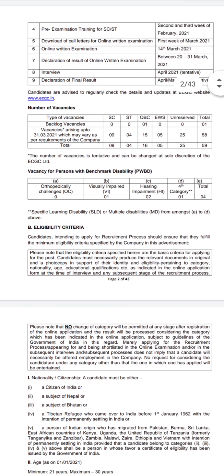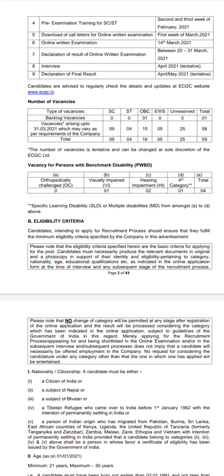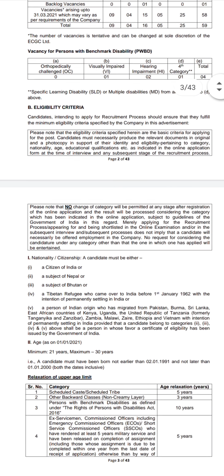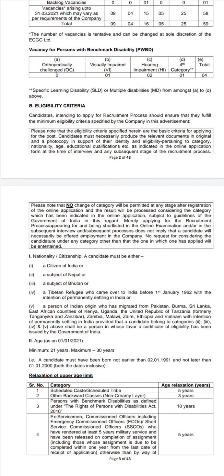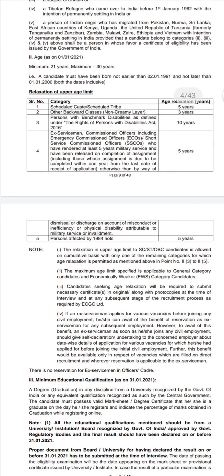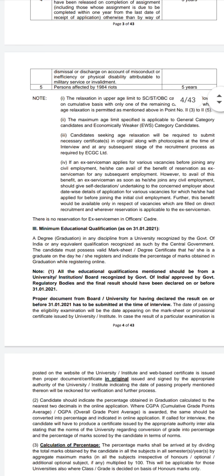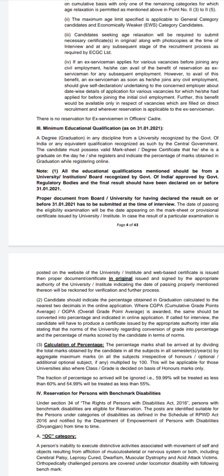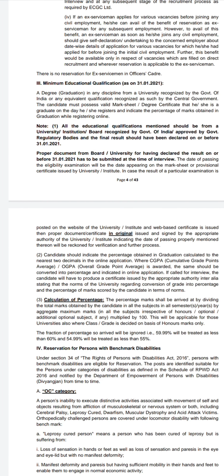These are the number of vacancies. In total there are 59 vacancies: SC 9, ST 4, OBC 16, EWS 5, and unreserved 25. These are the eligibility criteria, with relaxation for the caste category candidates. The minimum educational qualification required is a degree, graduation in any discipline from a university recognized by the Government of India, or any equivalent qualification recognized by the central government.